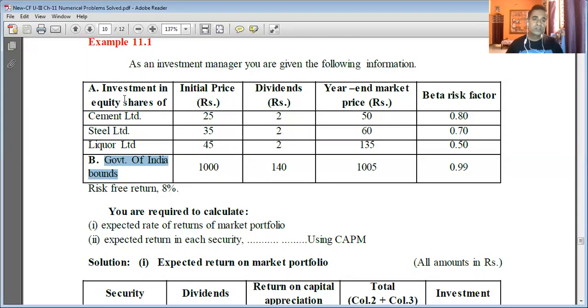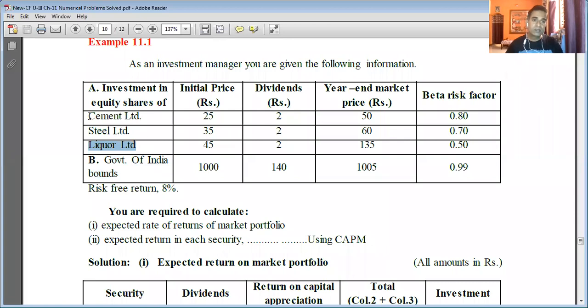Then within equity shares, equity shares of one company in the cement industry are purchased. Equity shares of one company in the steel industry are also purchased, and equity shares of one company in the liquor or alcoholic beverage industry are also purchased.